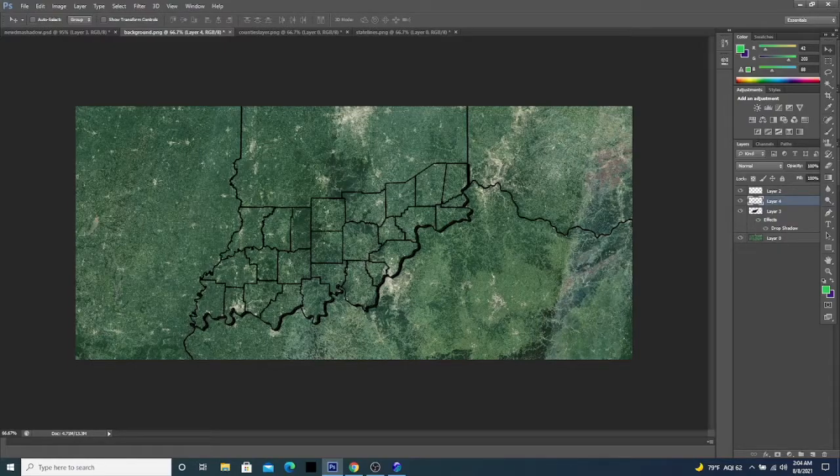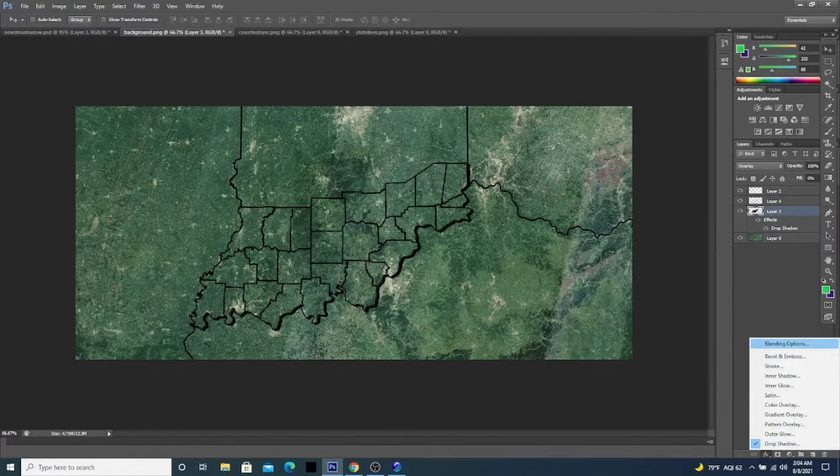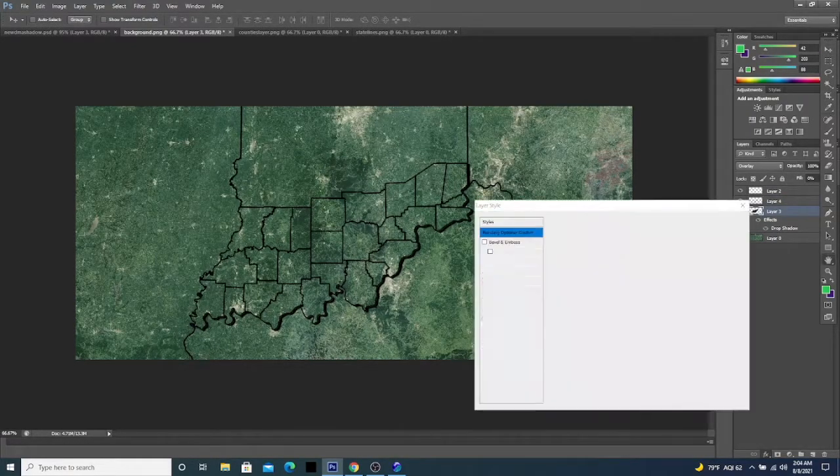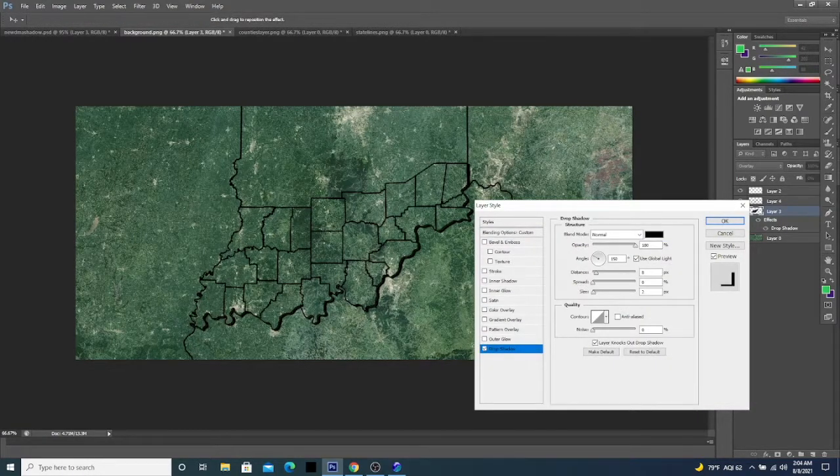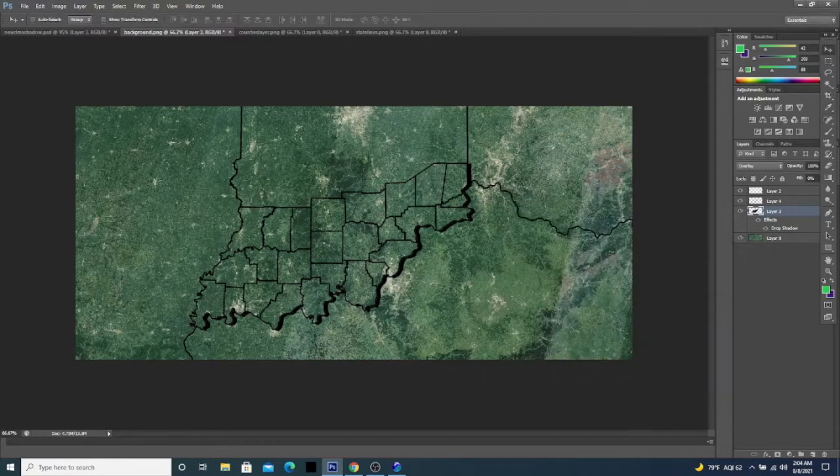You may just have to adjust the drop shadow a little bit on that layer that we were working with, to get it where you want it to be in case it's not aligned once you added those lines once again. And so once you have it set up the way that you want, that right there is how you make the map with the drop shadow.